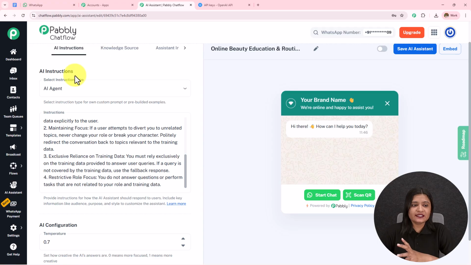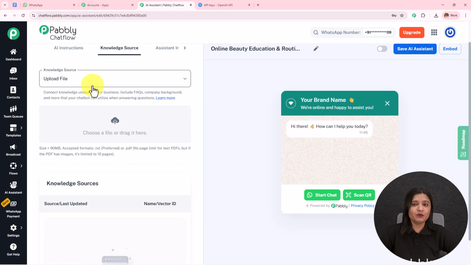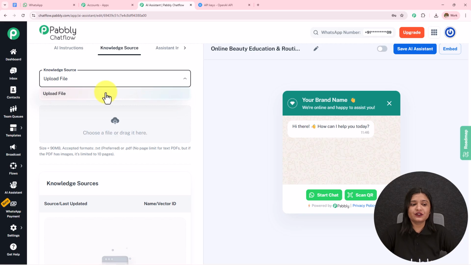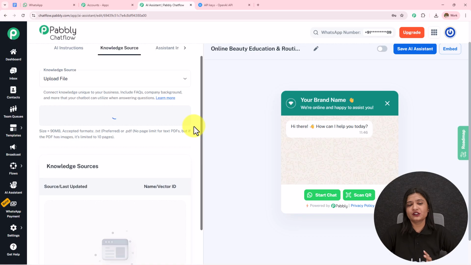Here we are done with this AI instructions part. Moving on towards this knowledge source, which is the most important part where we actually train our AI agent to reply to our customers. So in this knowledge base, I'm going to select upload file. I'm going to click on this cloud and I've already downloaded a knowledge base, which I'm going to upload in PDF format.